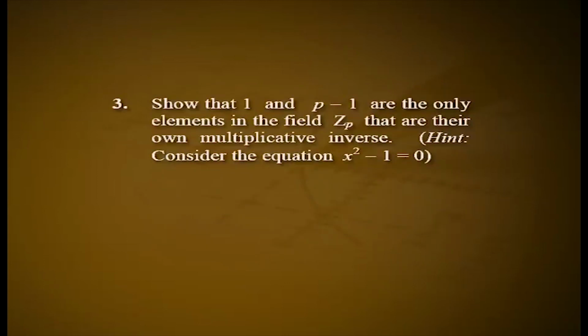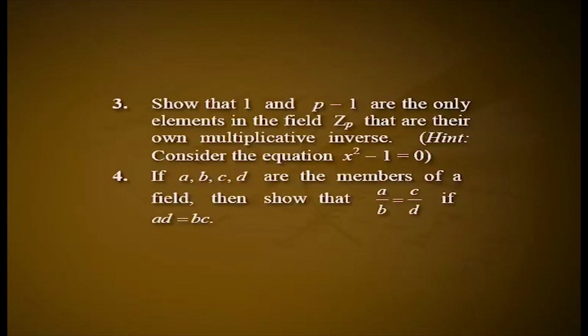3. Show that 1 and p − 1 are the only elements in the field Zp that are their own multiplicative inverse. 4. If a, b, c, d are members of a field, then show that a/b = c/d if a·d = b·c.